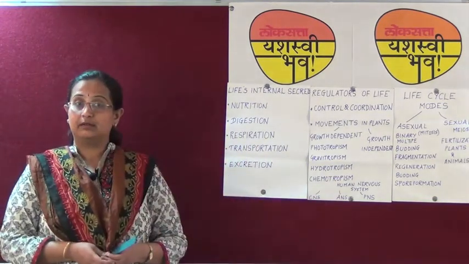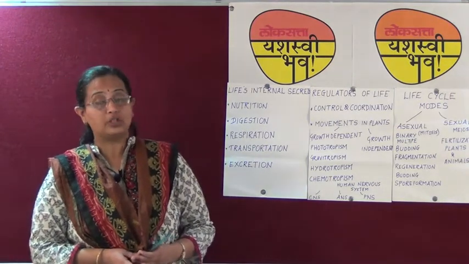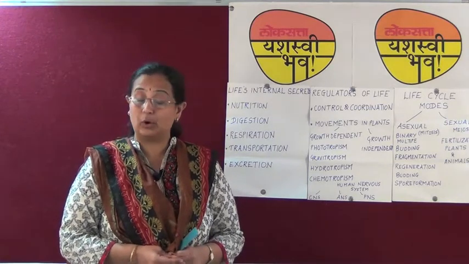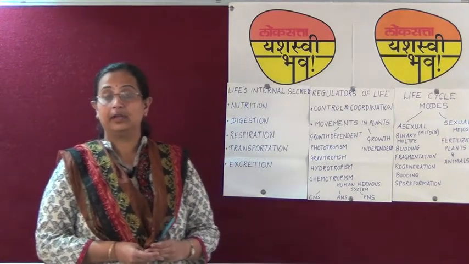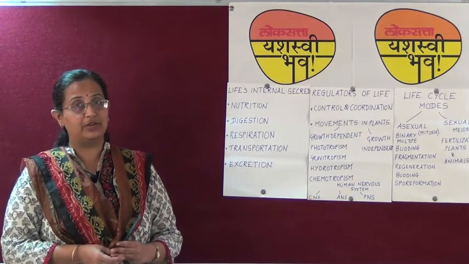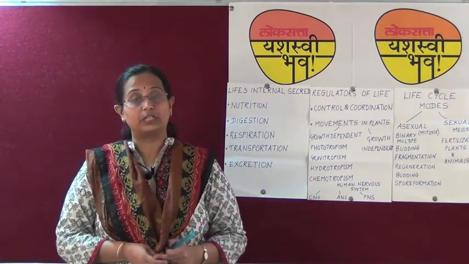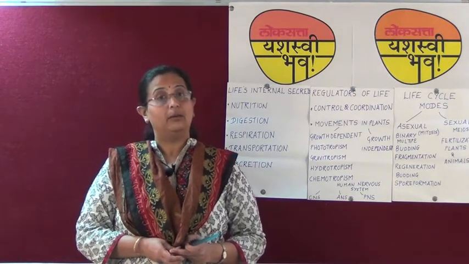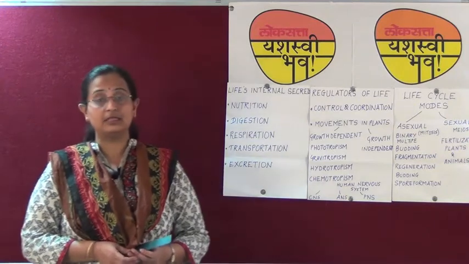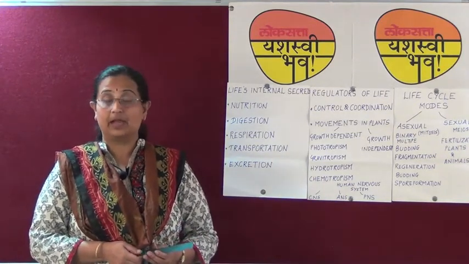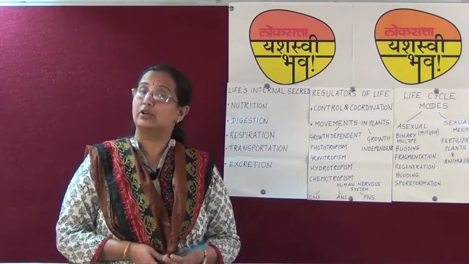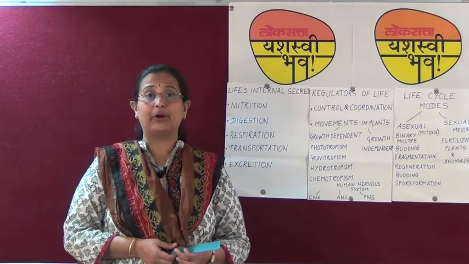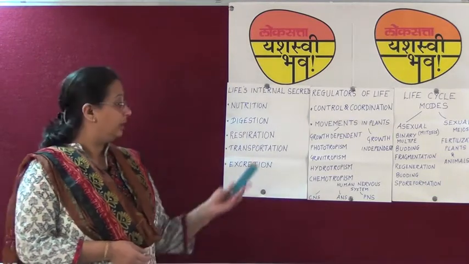The next process, that is transportation or circulation of nutrients, takes place inside the body of a living organism. In case of human beings, heart and blood vessels are the organs of transportation. Heart is a muscular organ which is protected by the pericardium. The blood vessels, that is arteries, veins and capillaries, carry out the process of circulation of nutrients, oxygen, hormones, excretory products, etc.